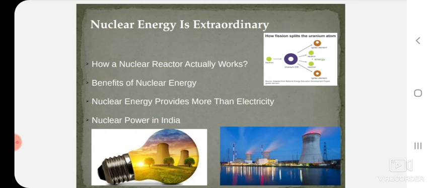Steam was produced. Third and last step, use the steam to turn a turbine. In both types of reactors, the steam spins the turbine, which drives the generator that produces electricity. This mechanism is the same as the turbine used to generate wind power.